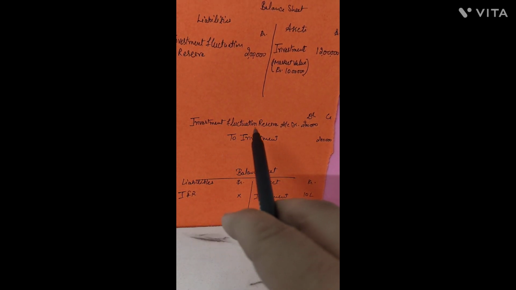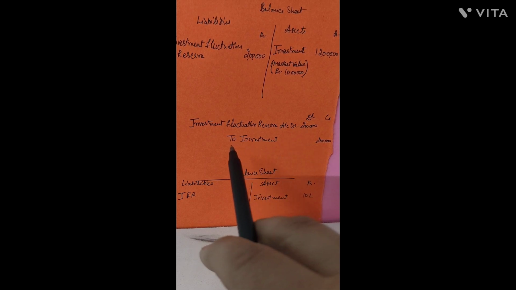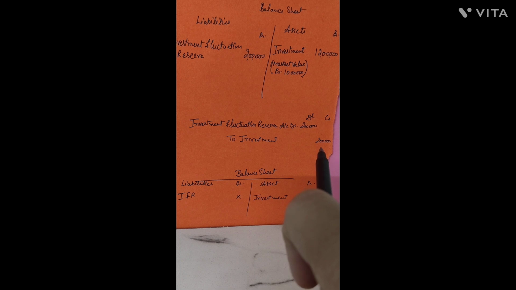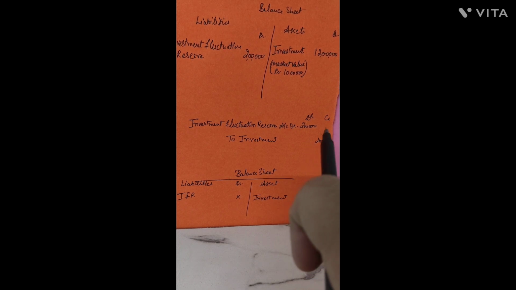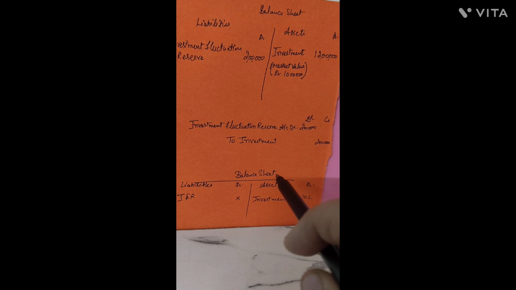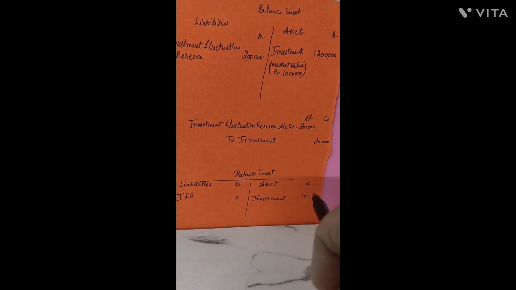So investment fluctuation reserve account debit, that is rupees 2 lakh, was used to write off investment account with rupees 2 lakh. There was a loss of rupees 2 lakh in the value of investment, because in the new balance sheet, the asset side investment would be shown with the value of rupees 10 lakh.